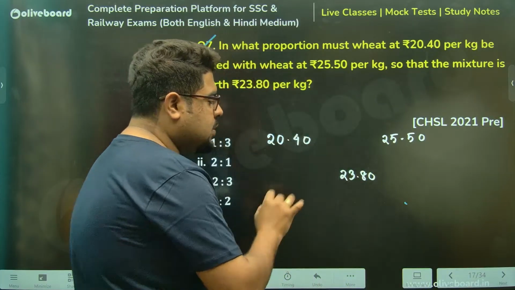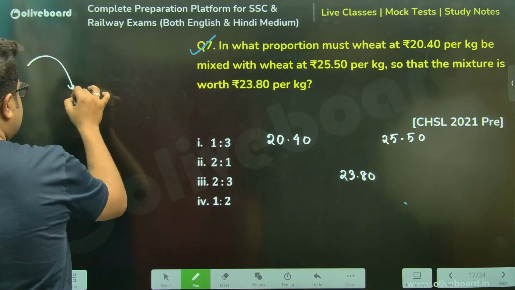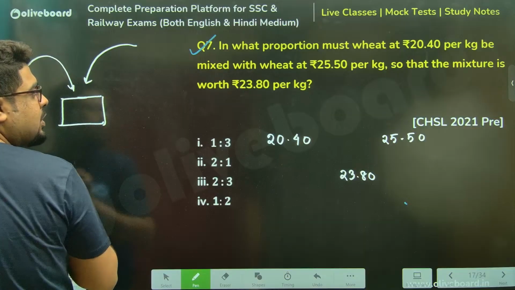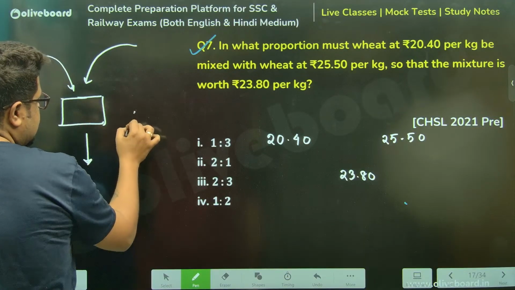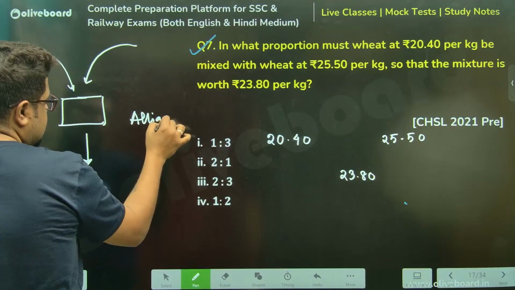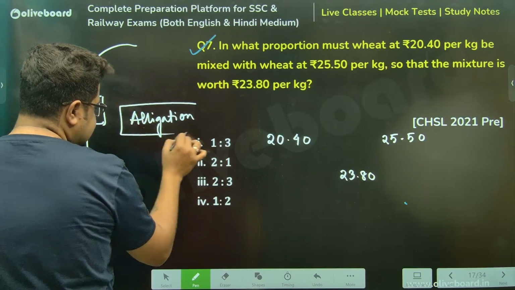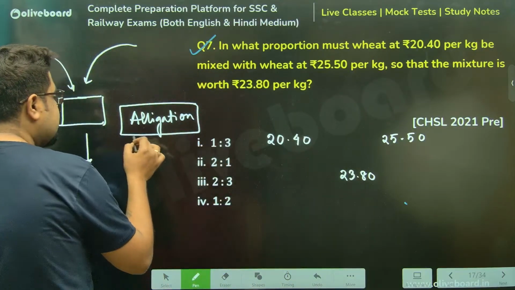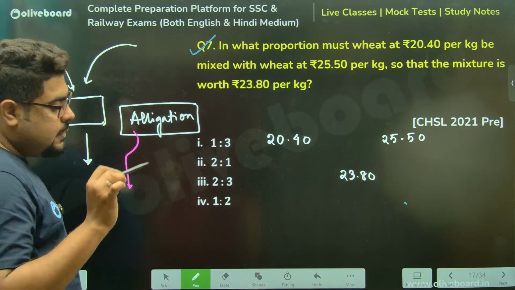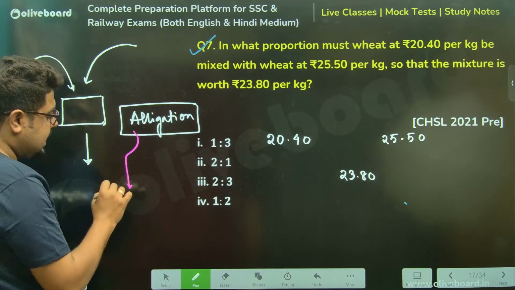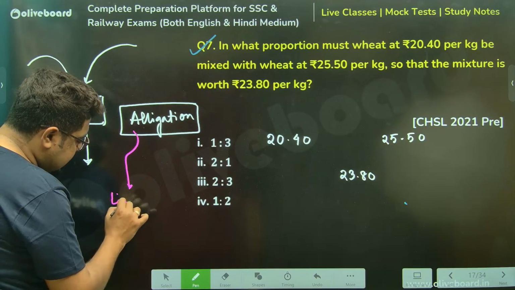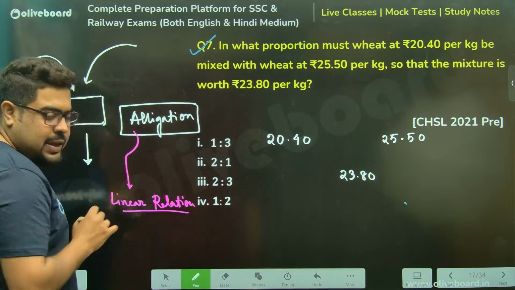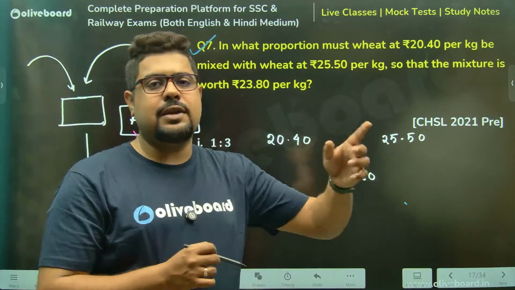So again, just to give you an idea, when two things are mixed with one another and you have a mean value or a resultant value given, this is the ideal situation to apply allegation. But there are certain conditions. Allegation can only be applied, this is a technique I like to call the Dana theorem, if the variables are in linear relationship with one another. You cannot apply allegation if they are not.